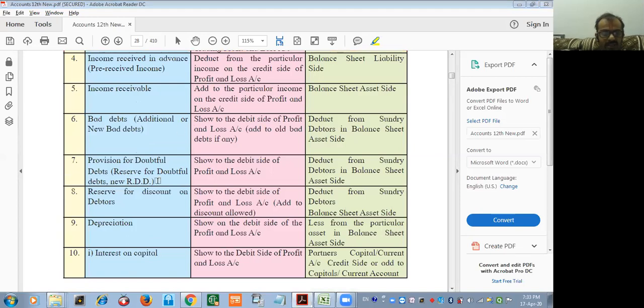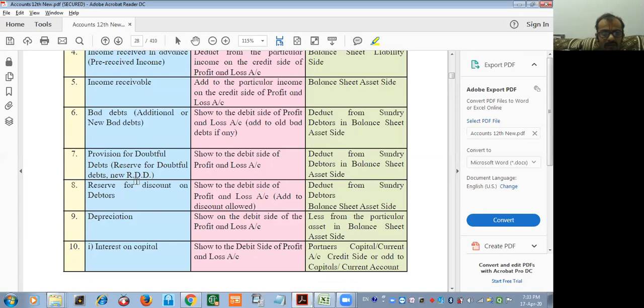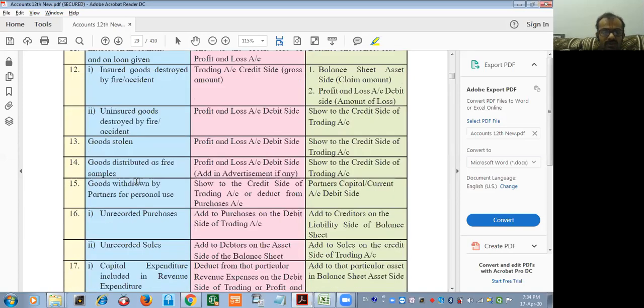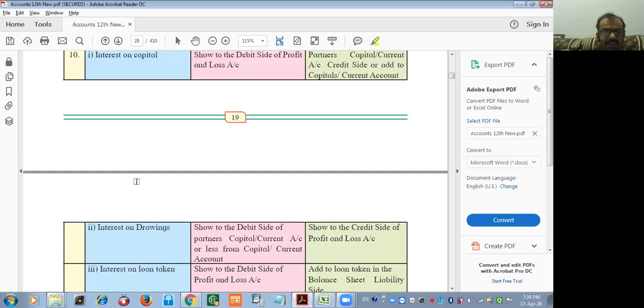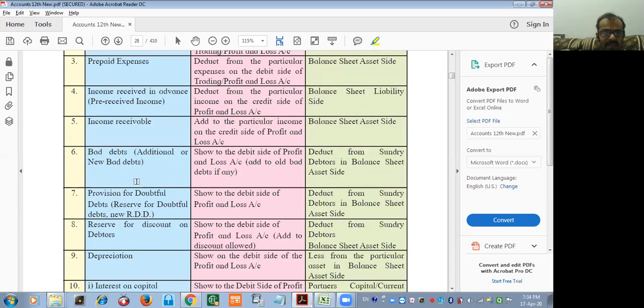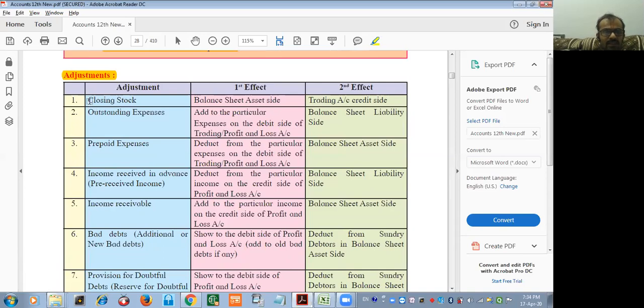But already we have seen many adjustments in our 11th standard. Quickly we'll see which adjustments we have already seen in our 11th standard, and then we'll discuss which are the new adjustments.